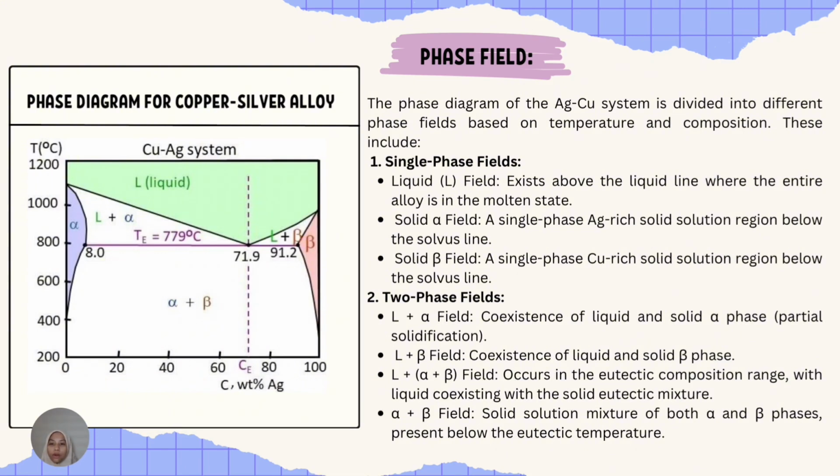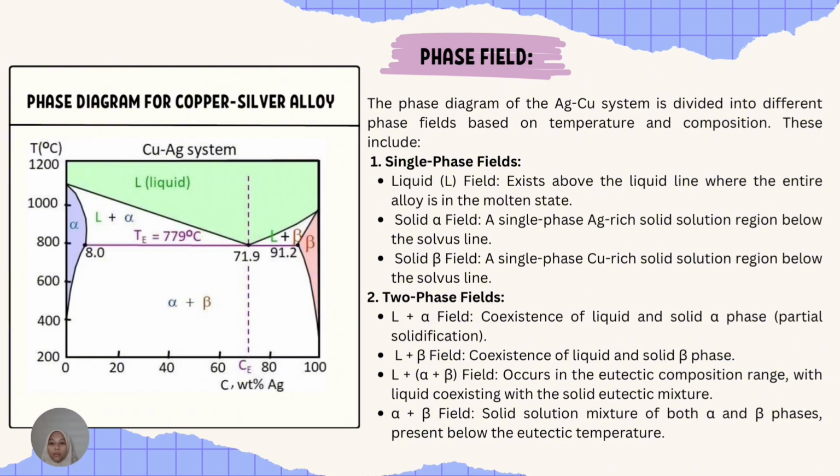Now, let's move on to the two-phase field, where two different phases coexist. In the liquid plus alpha field, we have both liquid and solid alpha phase coexisting during partial solidification. The liquid plus beta field contains liquid and solid beta phase together. In the liquid plus alpha plus beta field, which occurs in the eutectic composition range, liquid coexists with the eutectic solid mixture of alpha and beta phases.